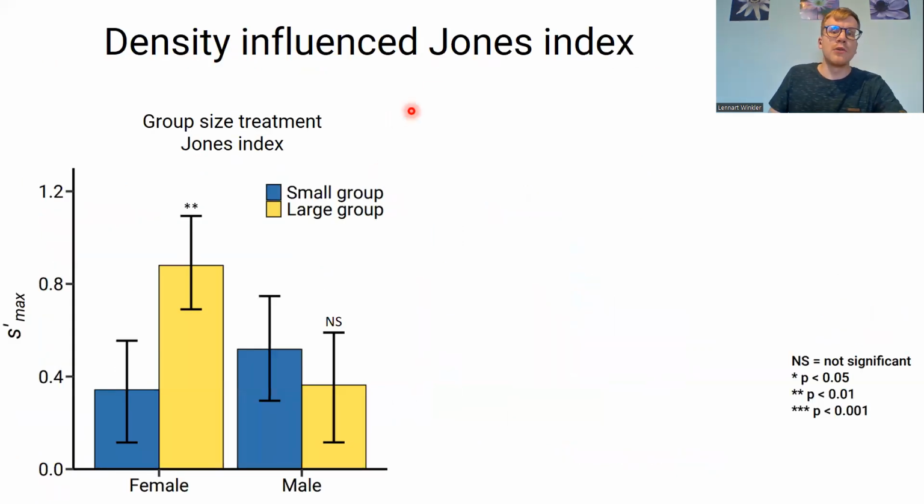Finally, we looked at the Jones index, measuring the maximum strength of sexual selection. It has been shown to be a good measure of the strength of sexual selection. And here on the y-axis is the Jones index, and we have again males and females. Again, first looking at group size, you see that in females we have a significant increase of the Jones index, so stronger sexual selection with increasing density by group size, while we don't see this effect in males.